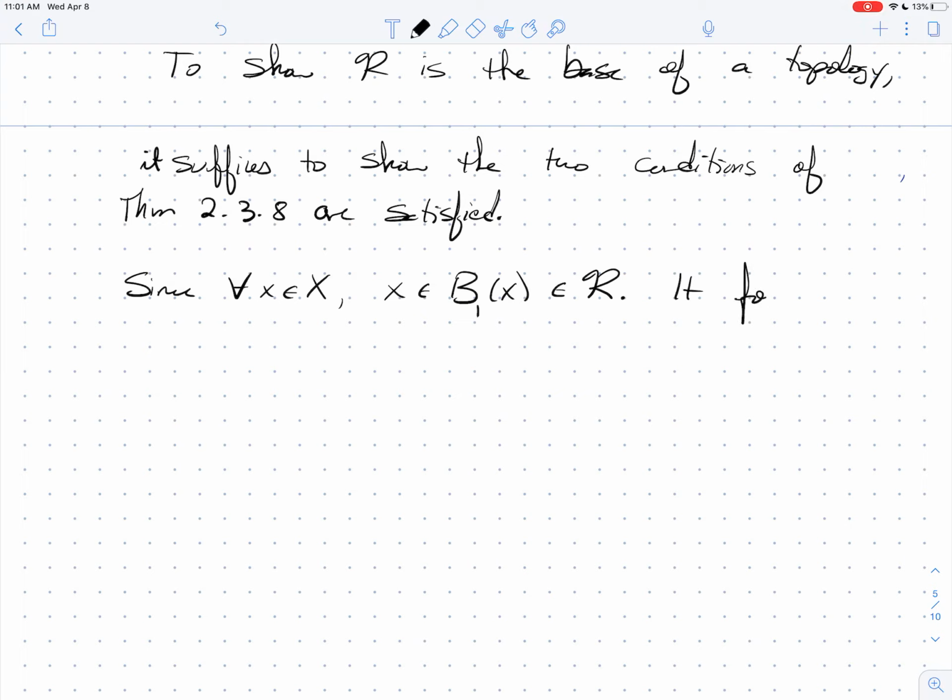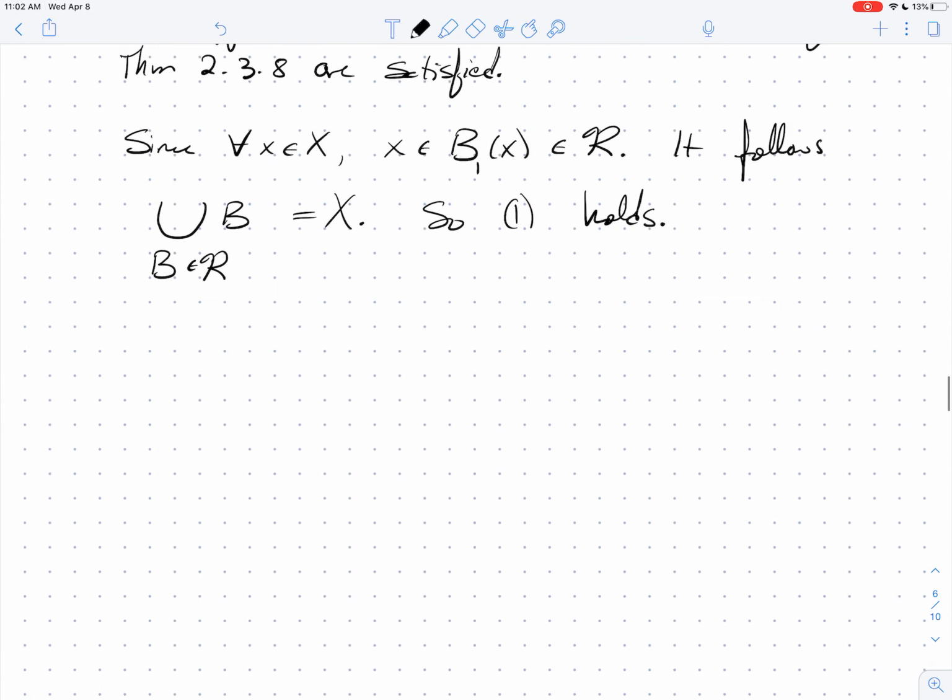And so it follows that every single thing in X is in one of these open balls. If I take the union of all open balls, when I'm unioning, I'm going to have doubles, right? I might pick up X lots of different ways, but when I write the union down, I just get X one time. So the union over all open balls B in our collection R does indeed give X. So we've shown that 1 holds. That wasn't too bad. Now we have to show that 2 holds.